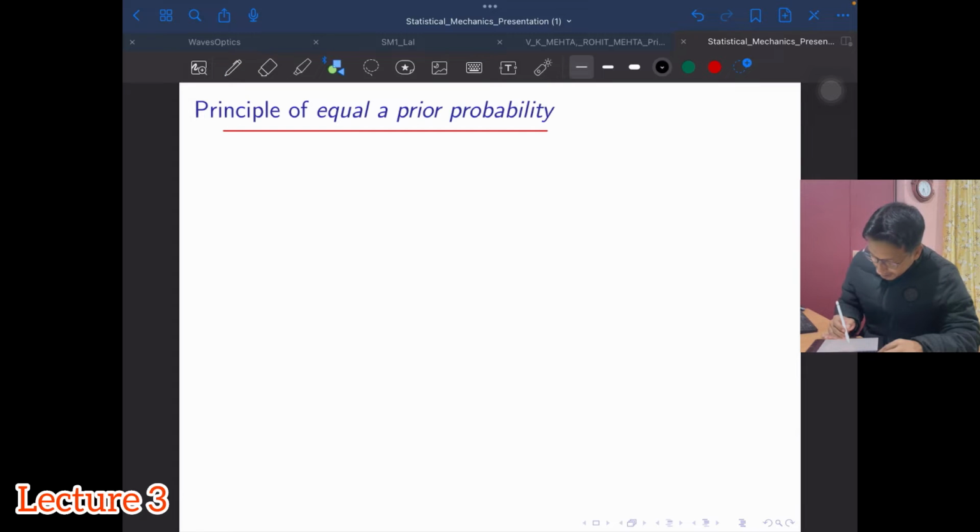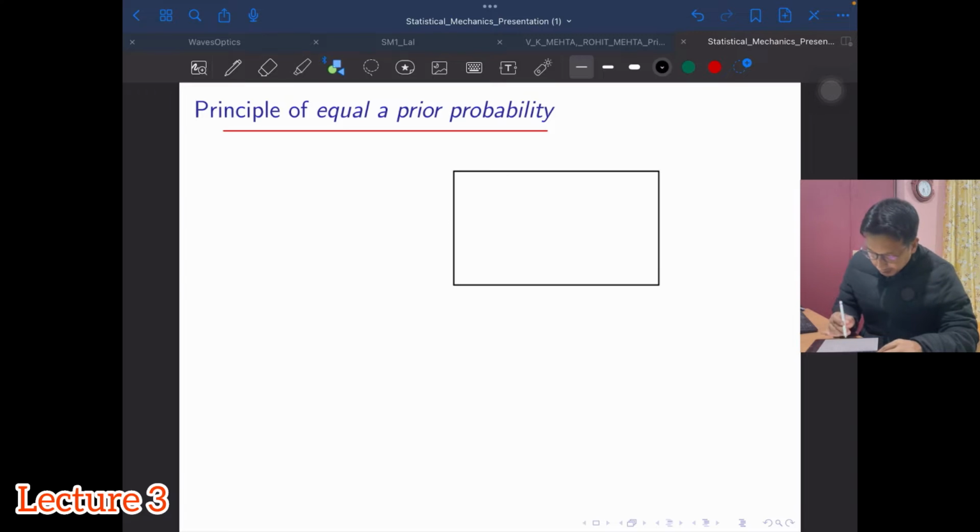Let's take a system, which is again the earlier example that I have taken. It's a box, and it has two compartments of, let's say, equal size. It hasn't become equal, so let me try to draw a line which divides these two in equal size.